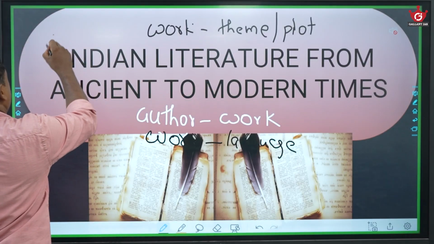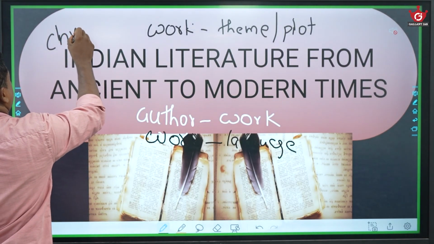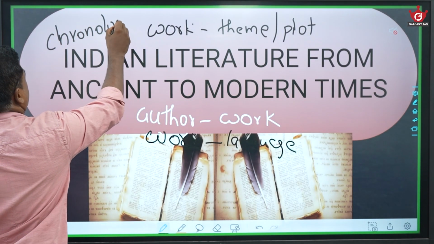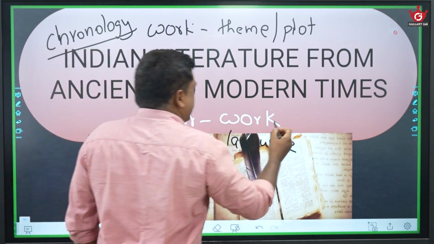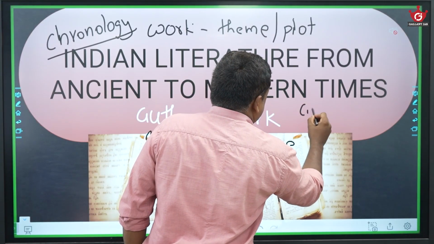Or it can be the chronology of literary works, or it can be comparison.